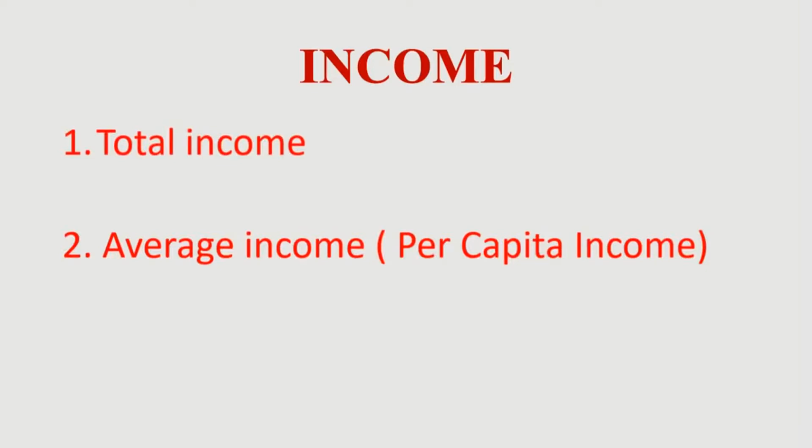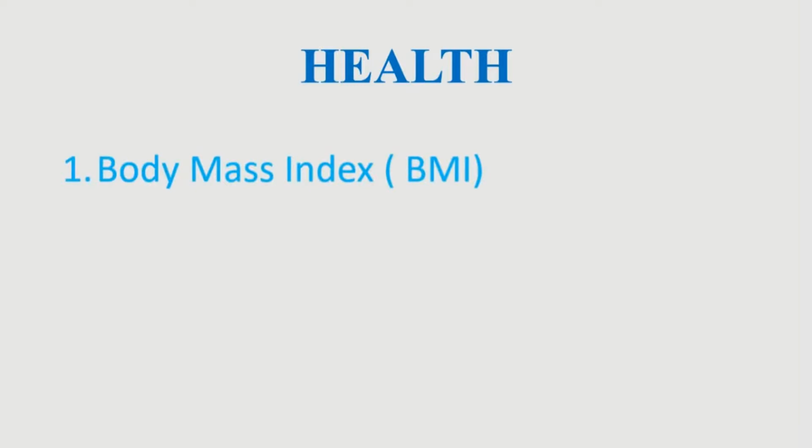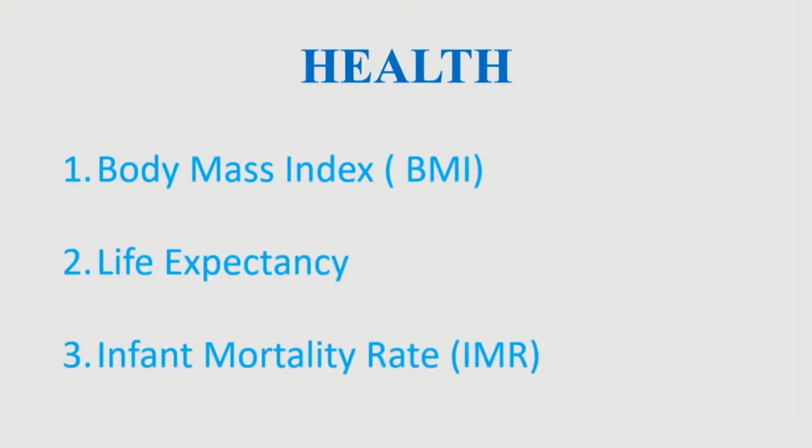Income as an index. We can measure income with the help of the following measures: total income and average income. Average income is also called per capita income or PCI. Health as an index. It is possible to measure the health status through the following measures: body mass index, life expectancy, infant mortality rate.